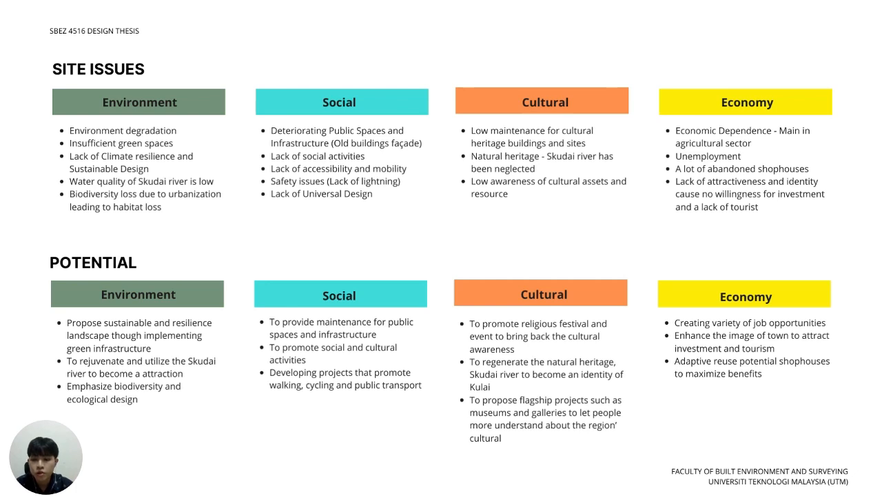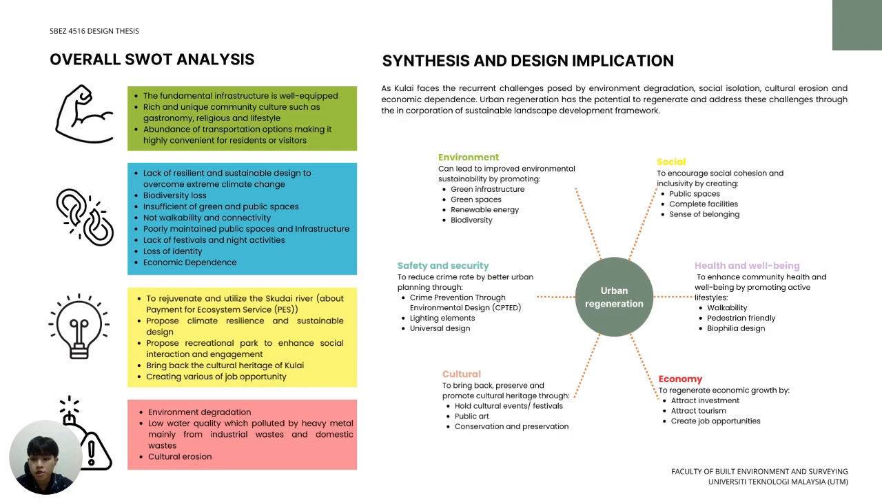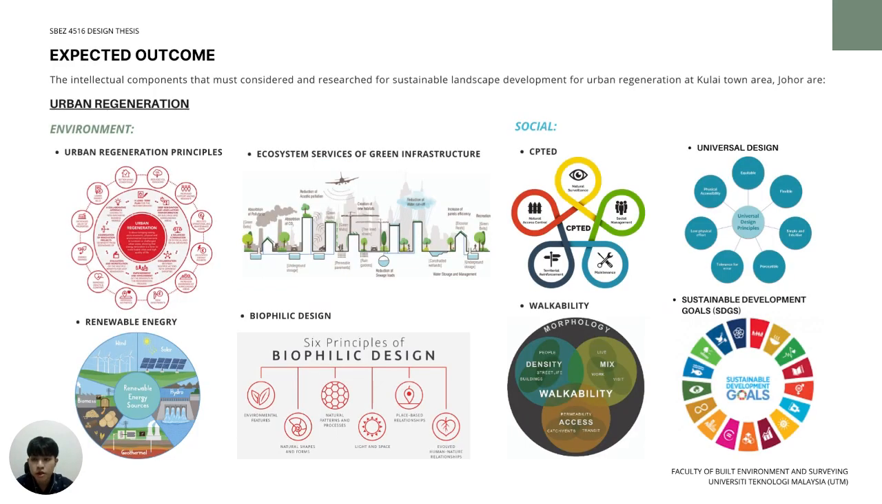For potential, it shows solutions and suggestions to address these issues to become a better urban area. Based on the series of discussion and investigation before, the SWOT analysis and synthesis indicate the urban regeneration is indeed suitable for this area and its challenges. We can address these urban issues by focusing on these 6 key points to transform the city into a thriving urban center. After that, I have gathered several intellectual components which will lead me during design process.